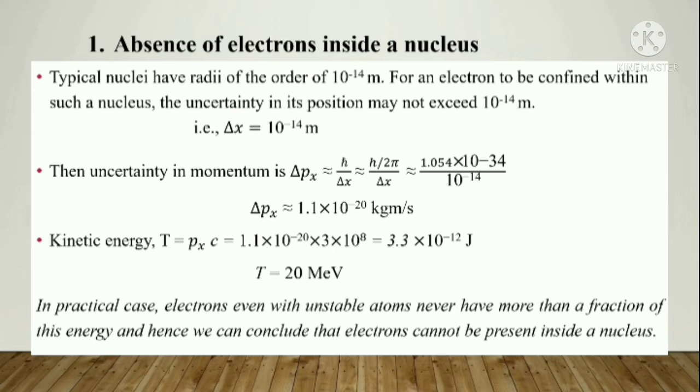For this, let us consider a nucleus having a radius of the order of 10^-14 meter. That is the radius of a typical nucleus. For an electron to be confined within such a nucleus, with restricted motion inside a radius of 10^-14 meter, and for us to know its presence there, its uncertainty in position may not exceed this 10^-14 meter. That is, we need to find whether the electron is present inside that nucleus.